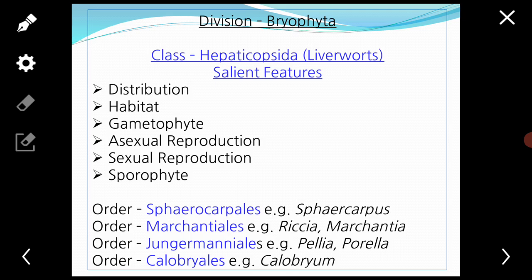Distribution: the members of this group comprise about 250 genera and 9,500 species. These are worldwide in distribution, from the Arctic through temperate zones to tropical forests, but are more numerous in the tropics.